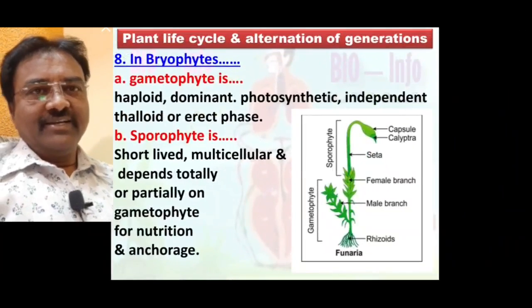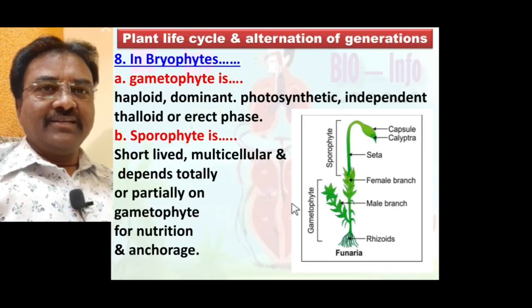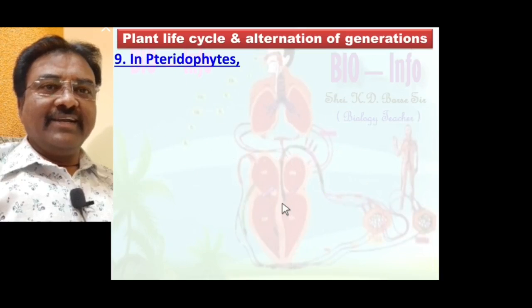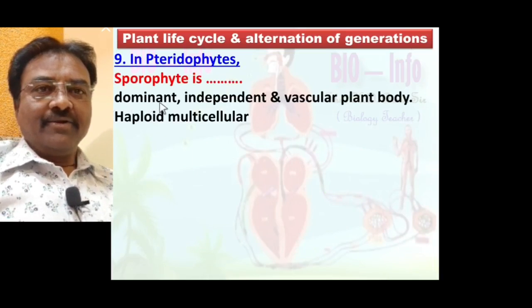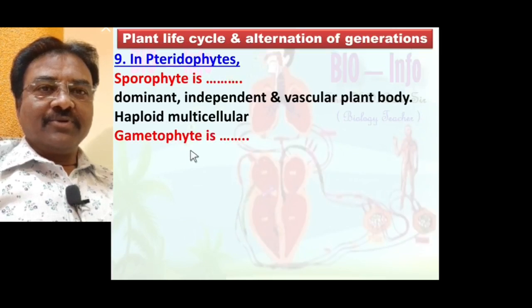Up to this we discussed in detail a total of 8 different points on life cycle and alternation of generation. Next, number 9. In pteridophyte, sporophyte is dominant, independent and a vascular plant body, multicellular.